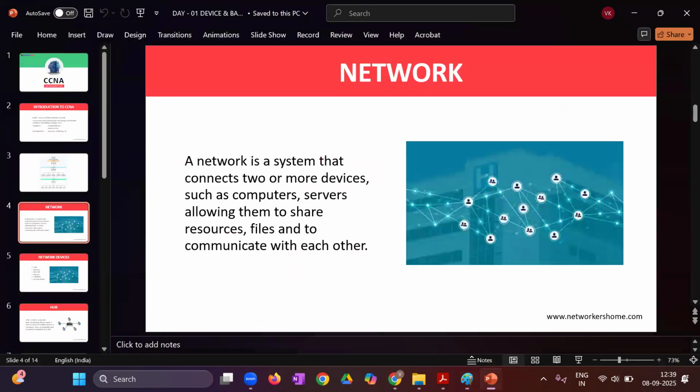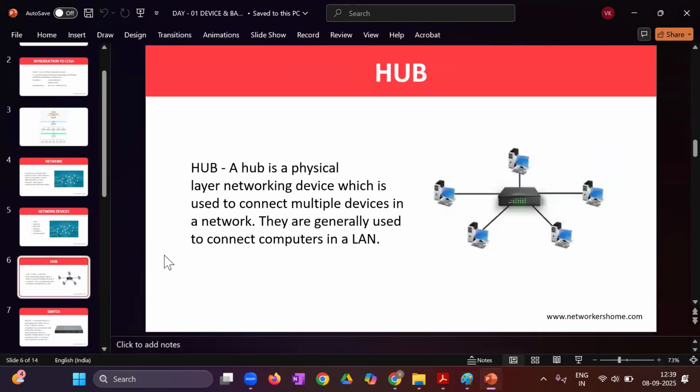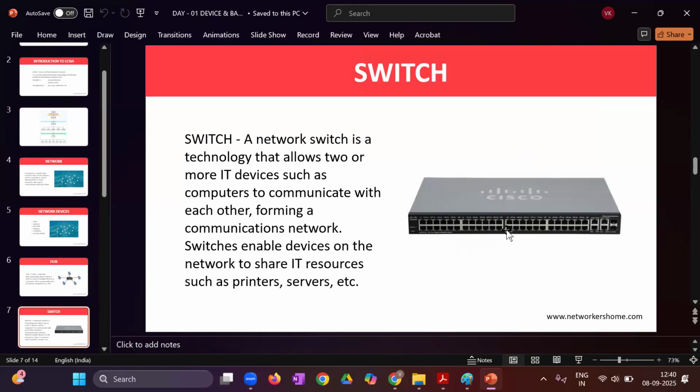See, this is one example of the hub, where it is telling you that a hub is a physical layer networking device which is used to connect multiple devices in a network, and they are generally used to connect multiple computers in a LAN environment, right? Next, what we have is the switch. These are examples of switches where we have more numbers of ports. A network switch is a technology that allows you to connect more devices, not only end devices like PCs, we can also connect printers, servers, etc. It has more numbers of ports, right? We can create policies over these switches.